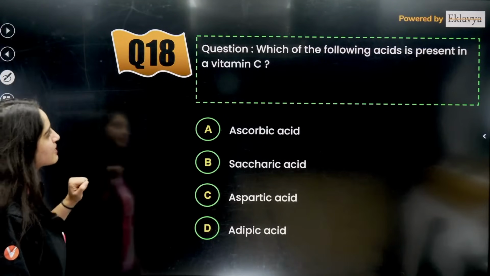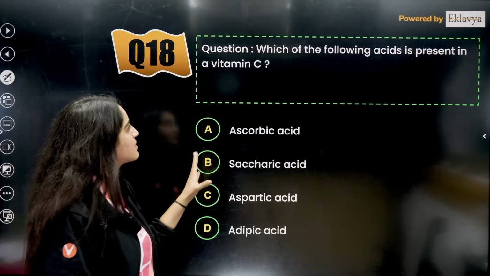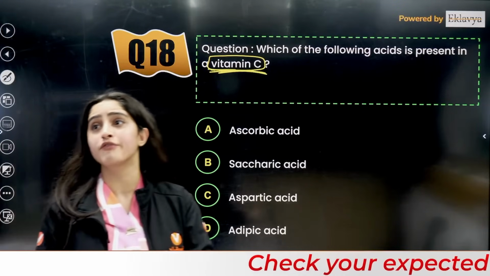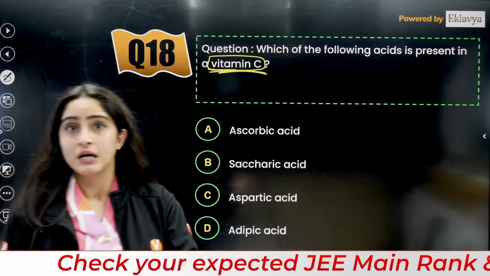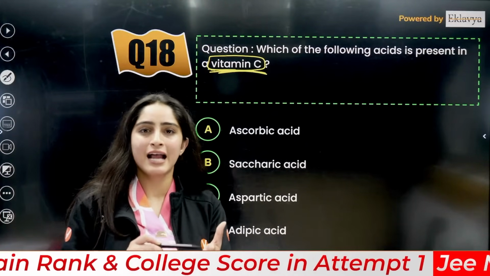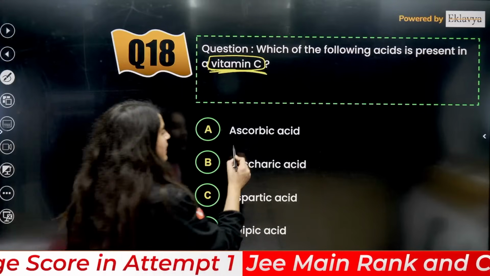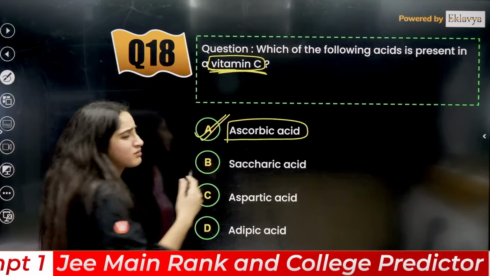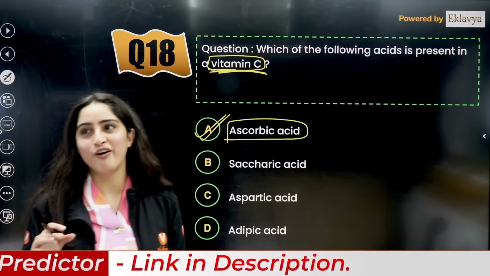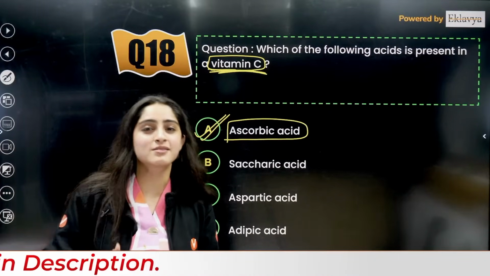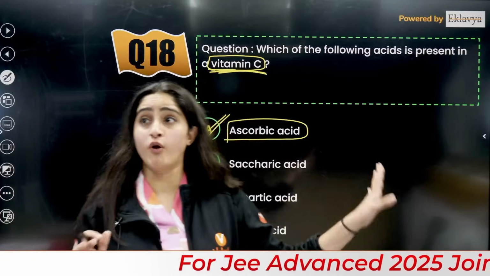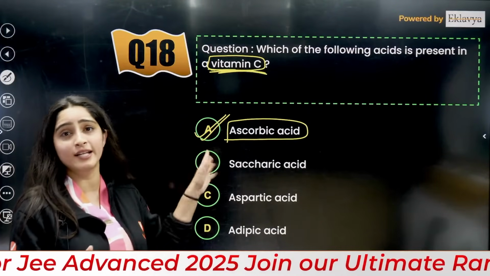Next question here is, okay, this we have done. Next is, which of the following acids is present in vitamin C? This is basically from biomolecules. If you have done vitamins, the chart of vitamins, I have already told you that this is basically ascorbic acid. So this is a theory-based question. Either you know this or you don't. For JEE aspirants, I expect that maybe some students might leave this question, but for NEET aspirants, I can be 100% sure that they can answer this.